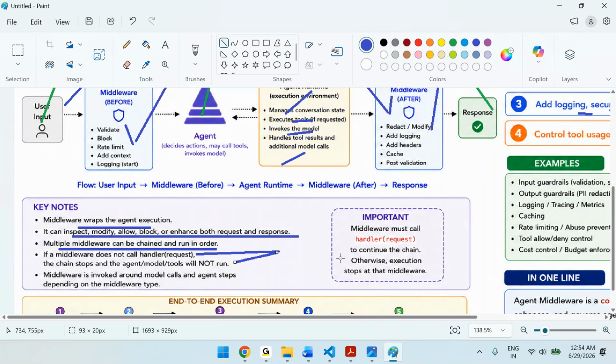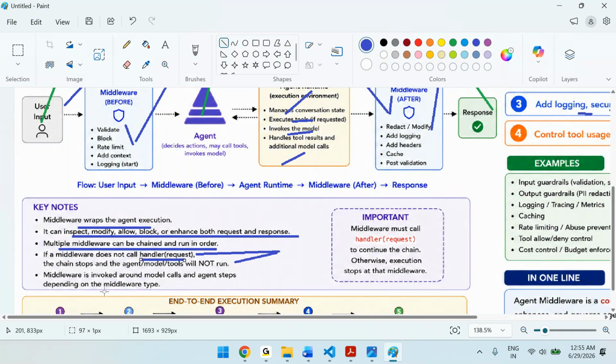So whenever you are writing a middleware, it is your responsibility to call the handler of the request. If that is not there, then it will stop whatever execution is done till that moment. What that means, we will understand when we read the code.